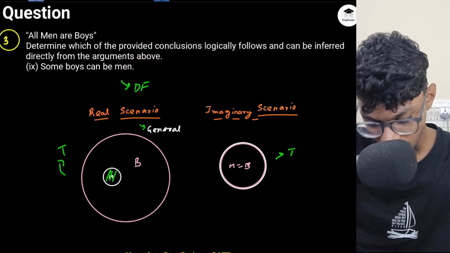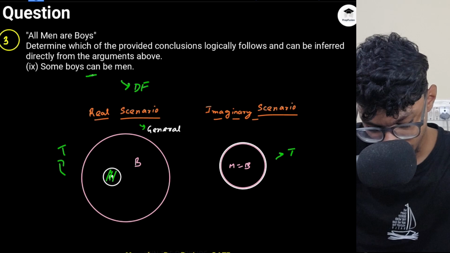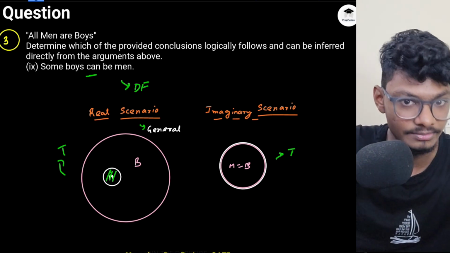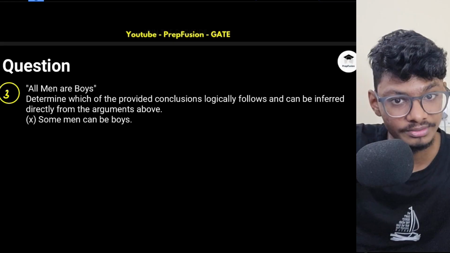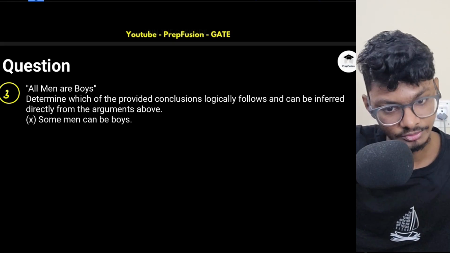Again, this is a possible conclusion because there is a can here. And as it is a can be, this will be a positive conclusion. This is a confirmed case. I already know about this information. That's why it will be definitely false.